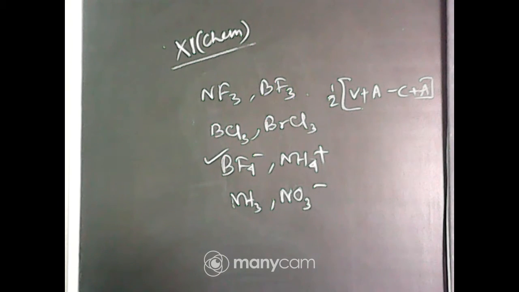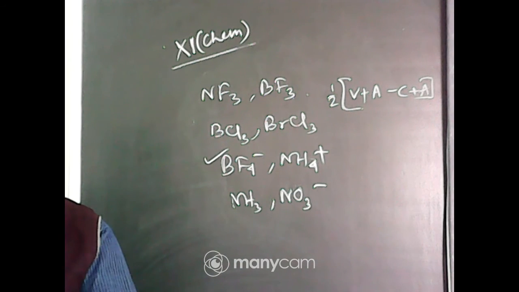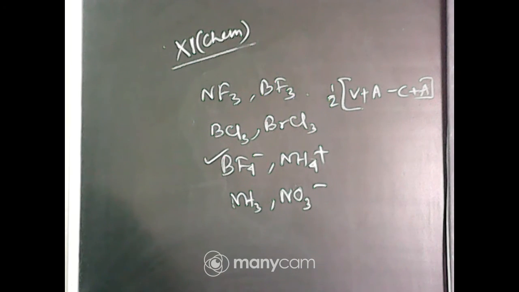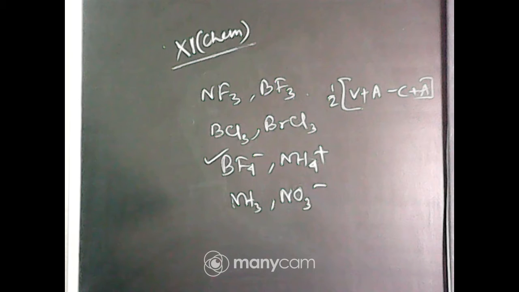Which of the following has the highest dipole moment? Carbon dioxide, HI, SO2 or H2O? Very simple. H2O, because when the electronegativity difference is higher, the dipole moment is higher. Next one.